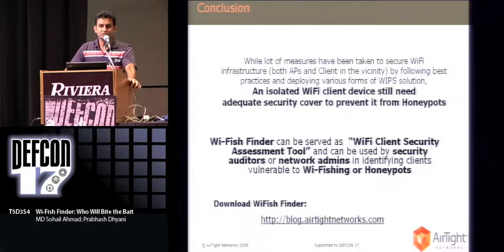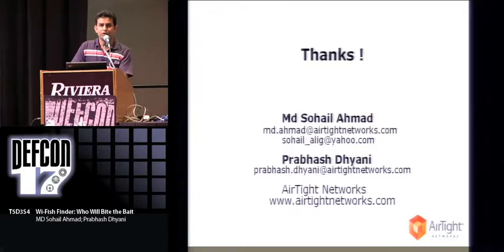We believe that this tool can serve as a security assessment tool and can be used by security auditors or network admins to find such vulnerable clients in their office environment. And we have put the initial version of this tool up for download. The link is available. So this is all about Wi-Fish Finder. Thanks. If you have any questions, you may ask.